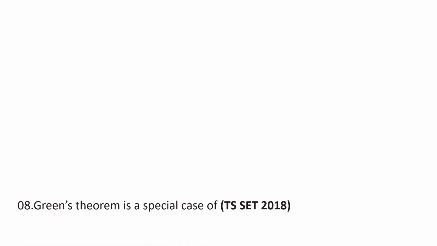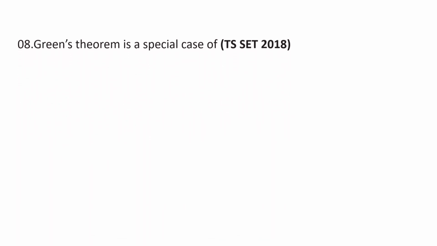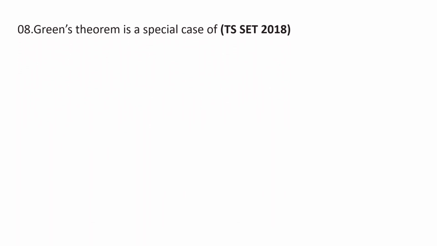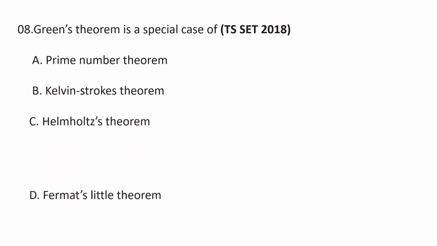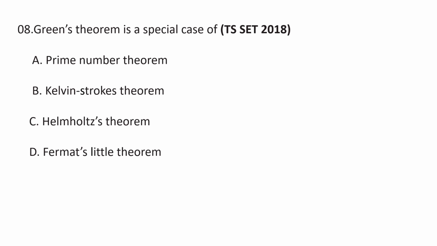Next question. Green's theorem is a special case of A. Prime number theorem, B. Kelvin-Stokes theorem, C. Helmholtz theorem, D. Fermat's Little theorem. So the correct answer is Kelvin-Stokes theorem. By applying Stokes theorem to a closed curve that lies strictly on the xy plane, one immediately derives the Green theorem. So Green's theorem is a special case of the Kelvin-Stokes theorem.